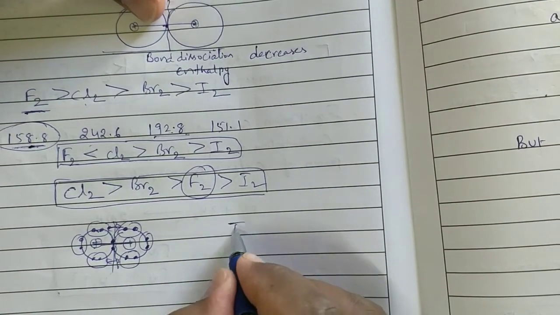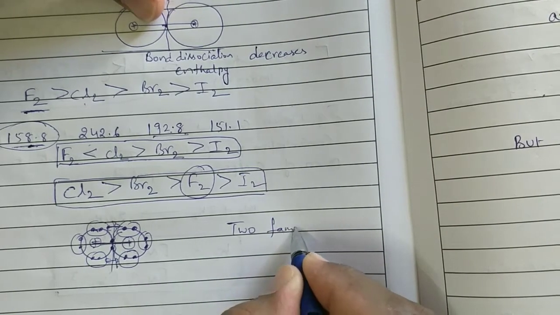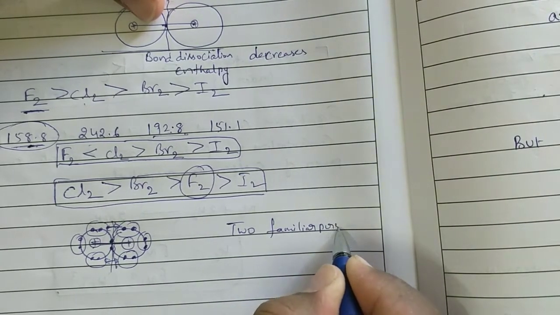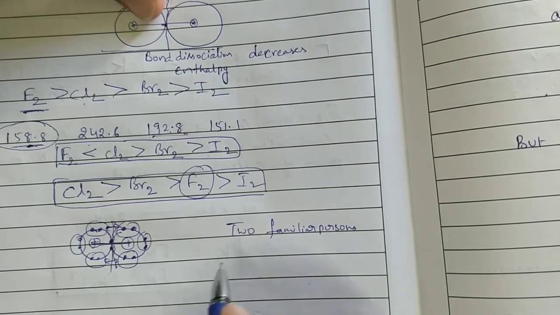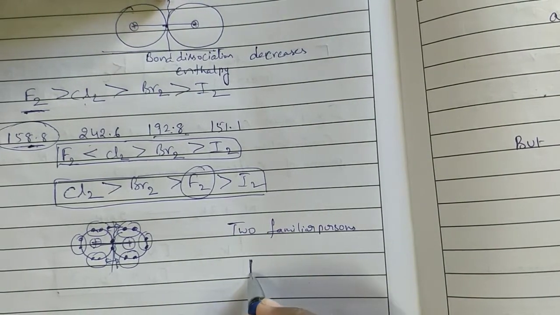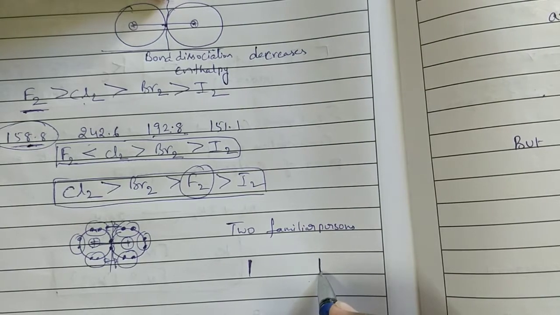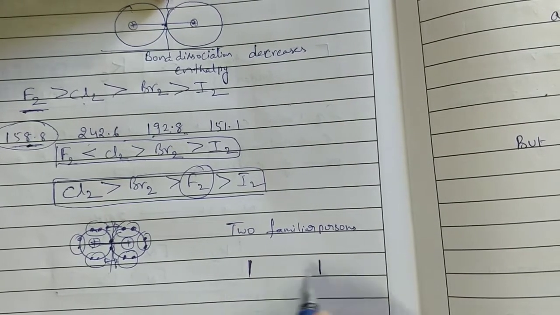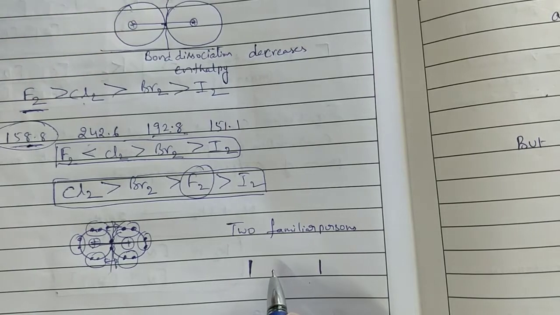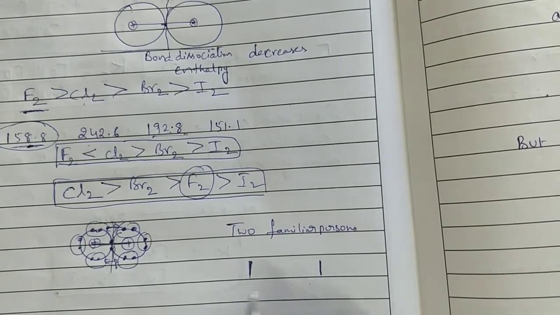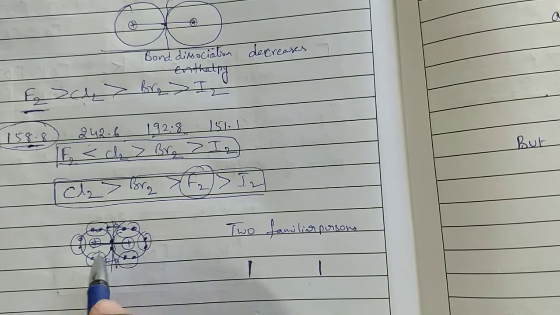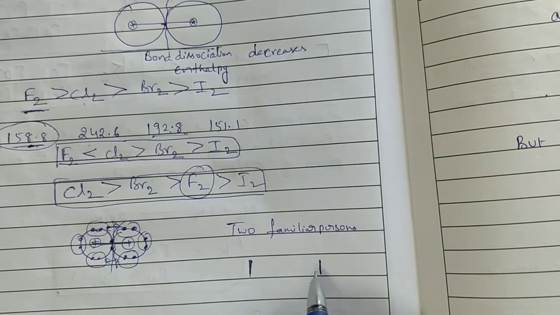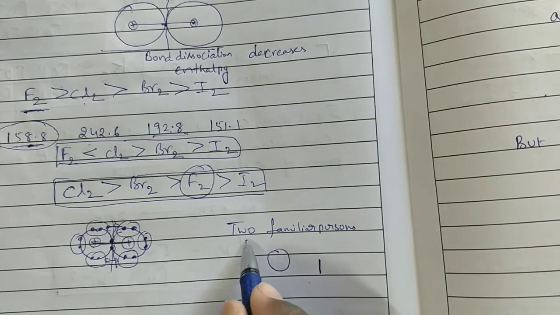Suppose two very familiar persons are there. This is one person and this is one person. Both are friends only. Their friendship is very strong, the bond is very strong. But in public, if they want to meet and talk with each other, they are surrounded by bouncers.